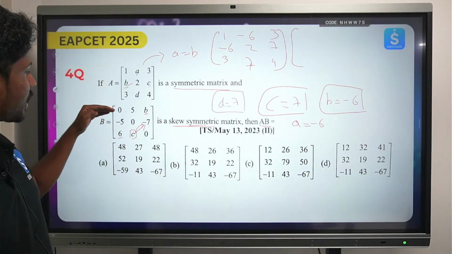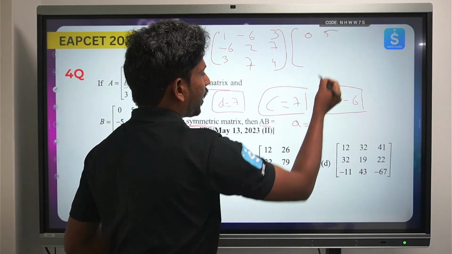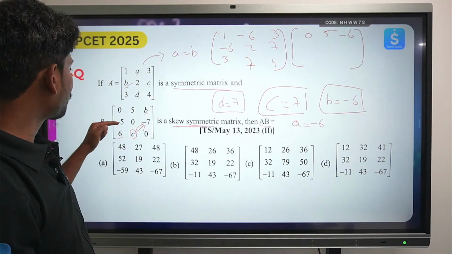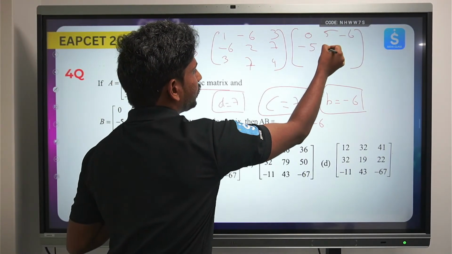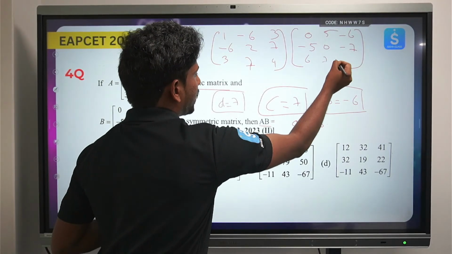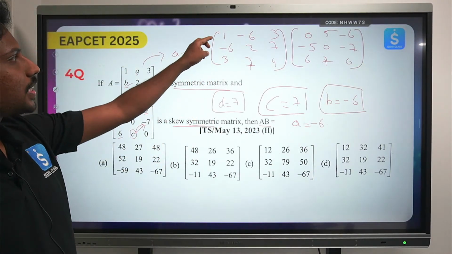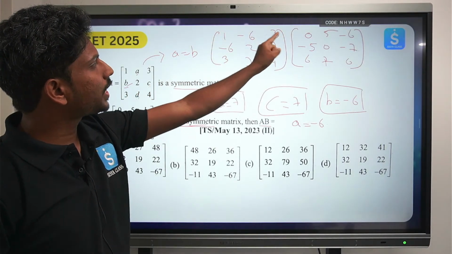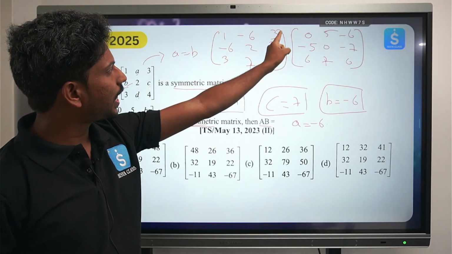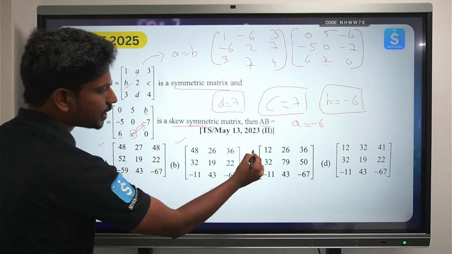What is the second matrix? We have 0, 5, and the B value is minus 6, and the next one is minus 5, 0, minus 7, and this is equals to 6, 7, and it is equals to 0. Okay, now if you try to multiply this, చూడండి 1 into 0 is 0, minus 6 into minus 5, that will be plus 30, 30 plus 18, that will be equals to 48. So ఎక్కడెక్కడైతే 48 ఉందో అది మీ కరెక్ట్ ఆన్సర్స్, ఇవి తప్పు.